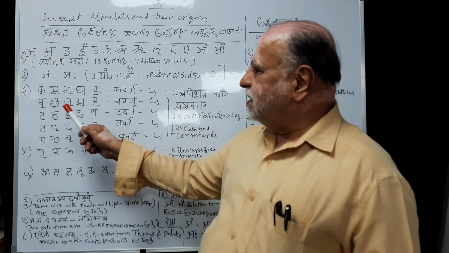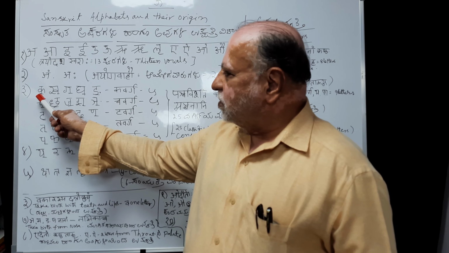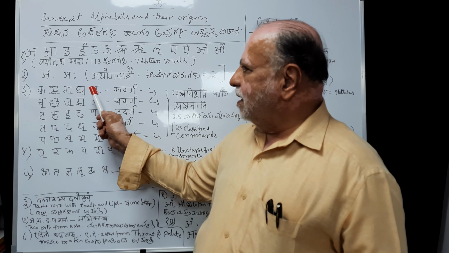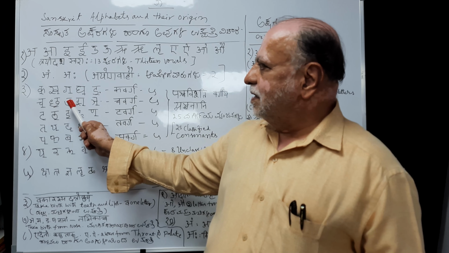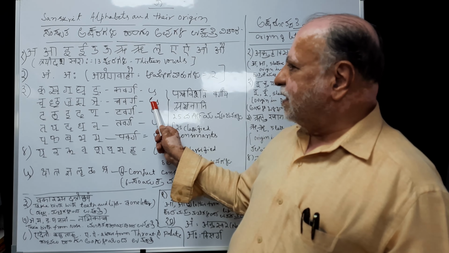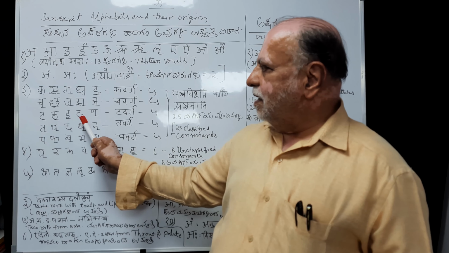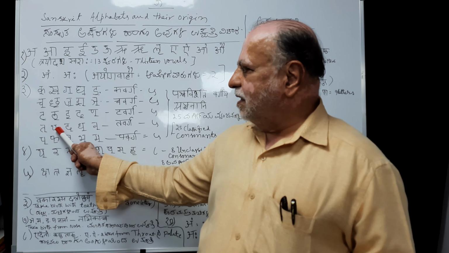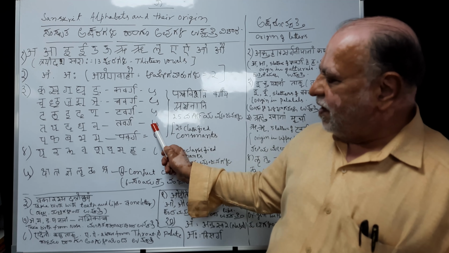How 25? You can see here. First one is Kavarga, 5 letters. How to pronounce? K, K, G, G, Ng. Kavarga 5. Ch, Ch, J, J, Ing. This is called Chavarga, 5 letters. T, T, D, D, N. This is called Tavarga, 5 letters. T, Th, D, D, N. This is Tavarga, 5 letters again.